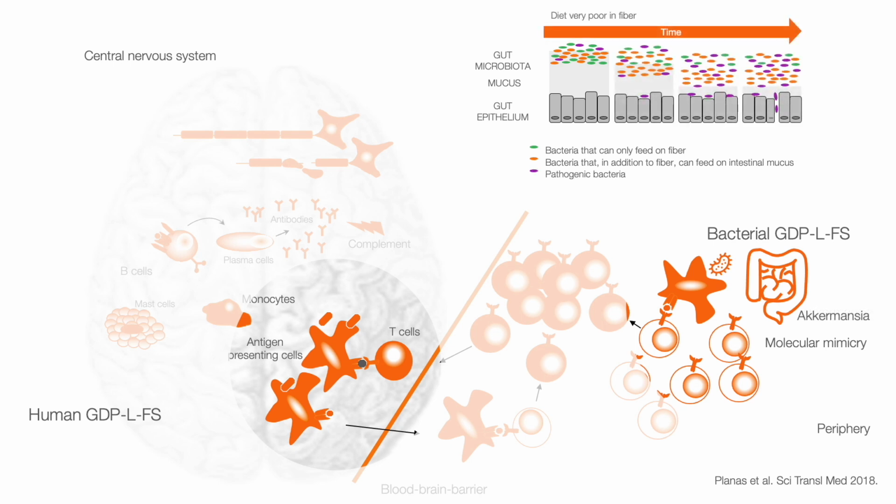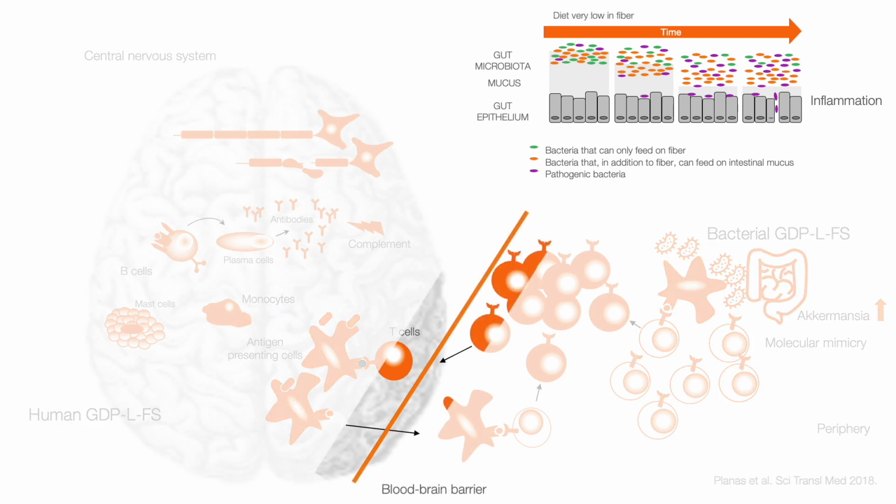After a diet very low in fiber and for a long period of time, the bacteria that can feed on the mucus expand while the thickness of the mucus is reduced, which favors pathogenic bacteria to gain access to the gut epithelium and damage it, inducing inflammation. Interestingly, Akkermansia is one of the most effective bacteria at feeding on mucus when there is no fiber in the diet. A very low fiber intake may therefore increase the amount of Akkermansia and induce inflammation, which may facilitate the activation of pathogenic autoreactive T cells in the gut.